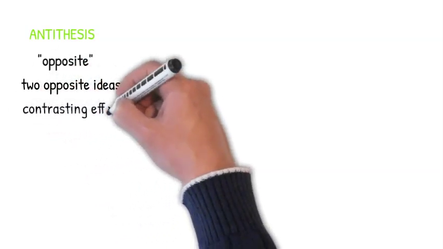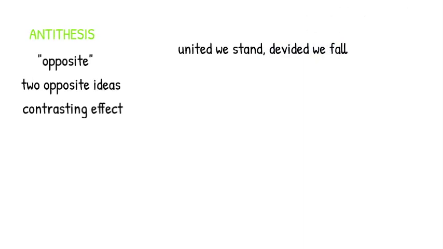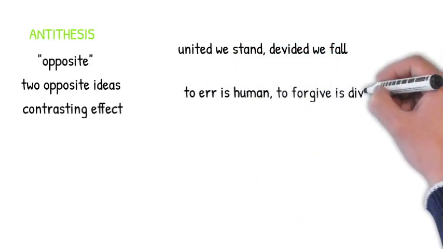Number three, antithesis. Antithesis literally means opposite. It is a figure of speech in which two opposite ideas are put together in a sentence to achieve a contrasting effect. Examples are: united we stand, divided we fall. Another example is: to err is human, to forgive is divine.